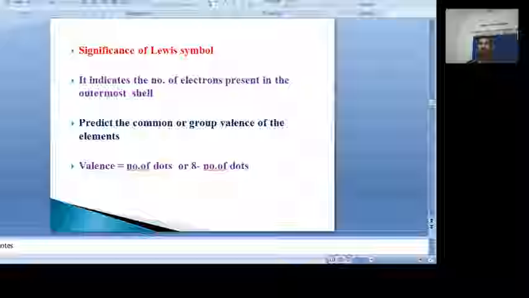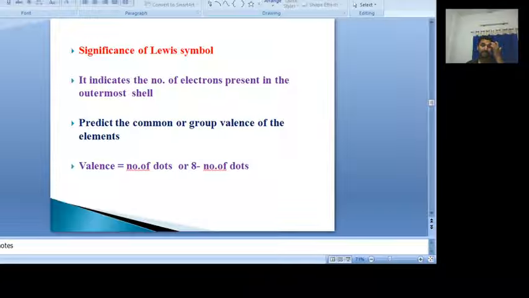In beryllium, two valency electrons are present, that's why its combining capacity or valency is 2. Boron has 3 valency electrons, so its valency is 3. Carbon has 4 dots around its symbol, that's why its valency is 4.